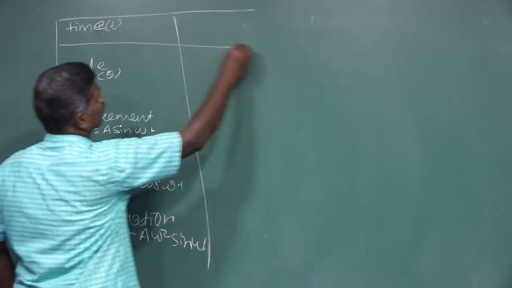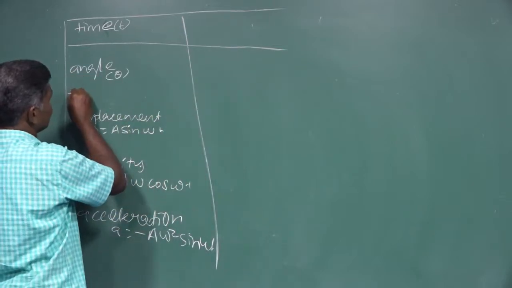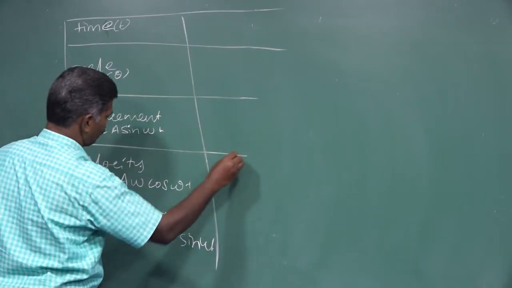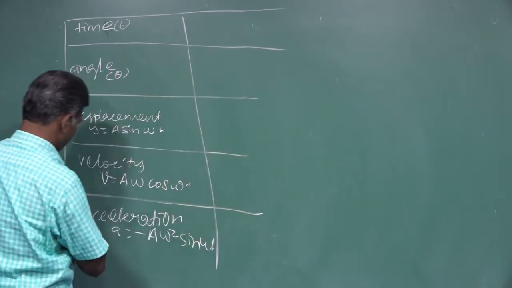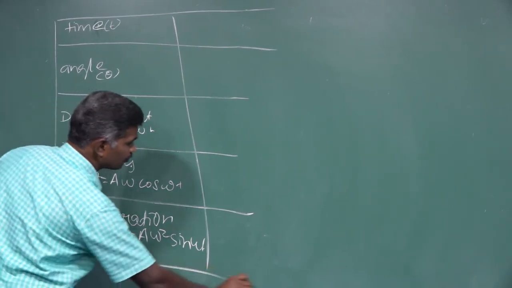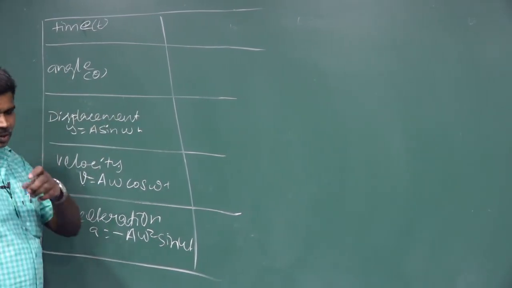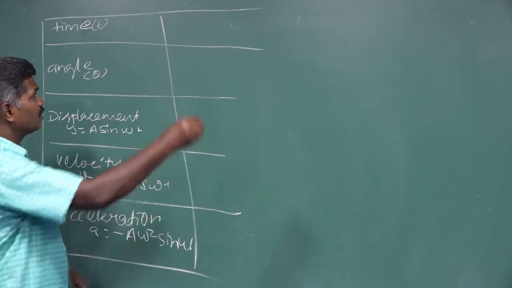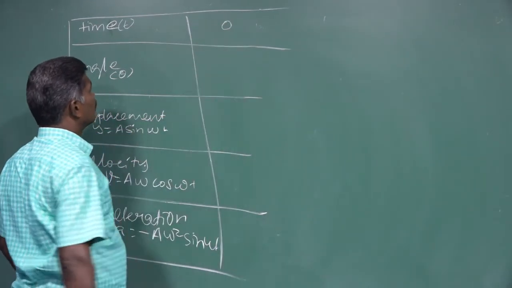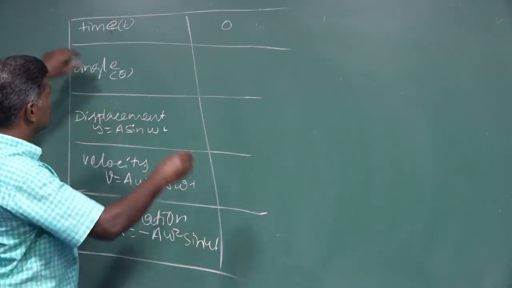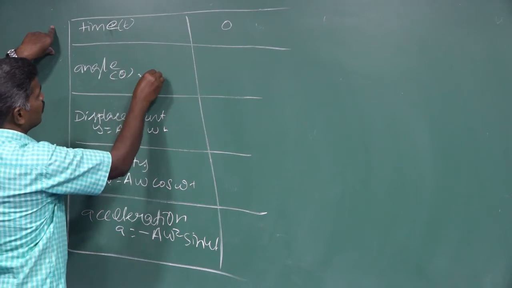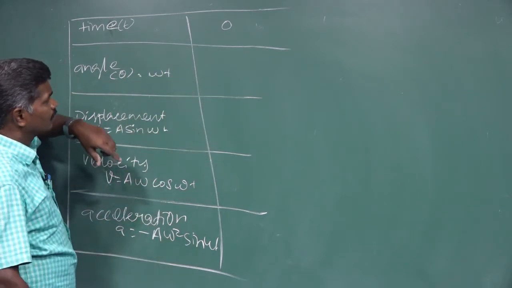So for this, you are going to substitute the time and corresponding angles. Now I am going to take time as 0. We know that angle is nothing but omega t.